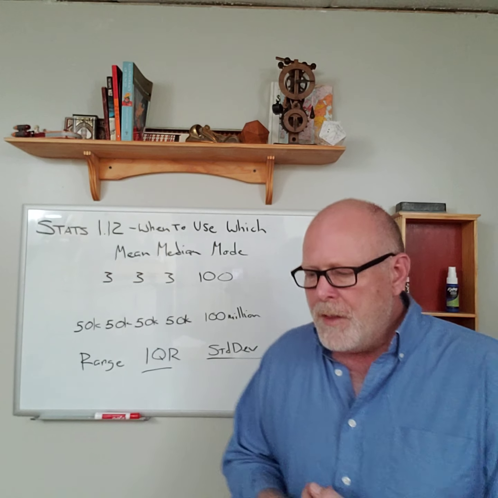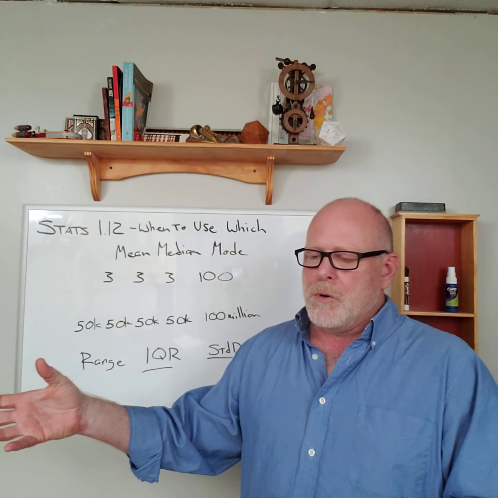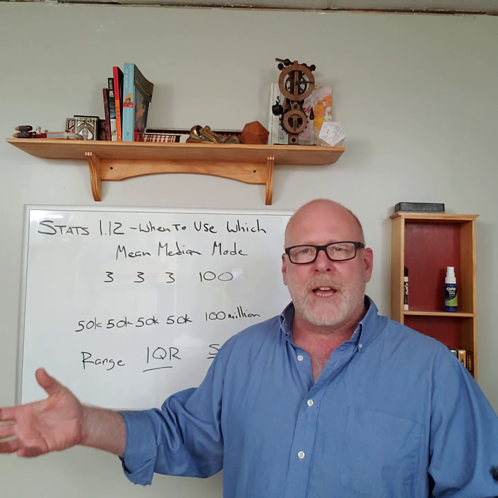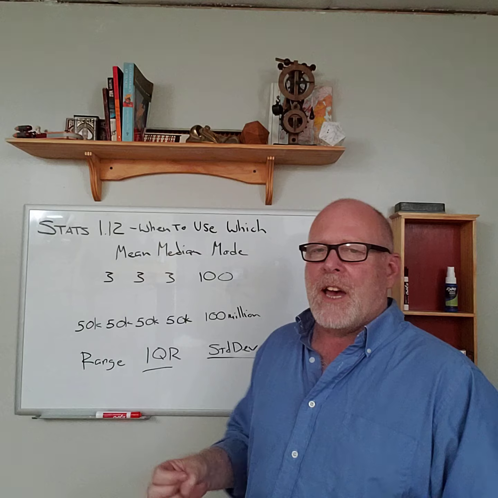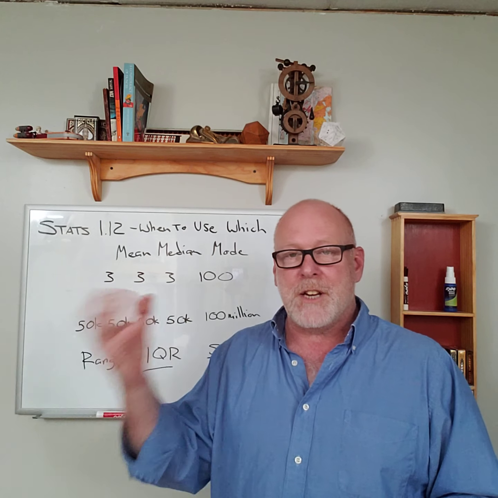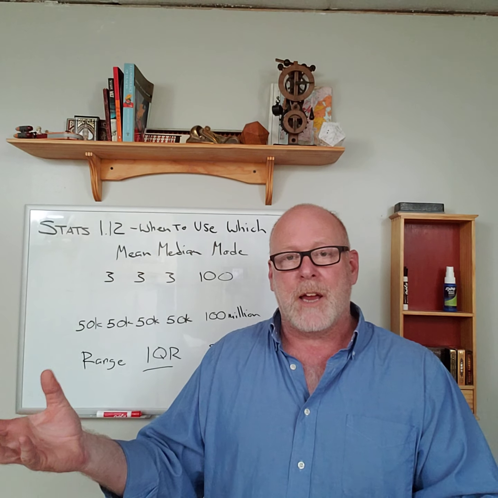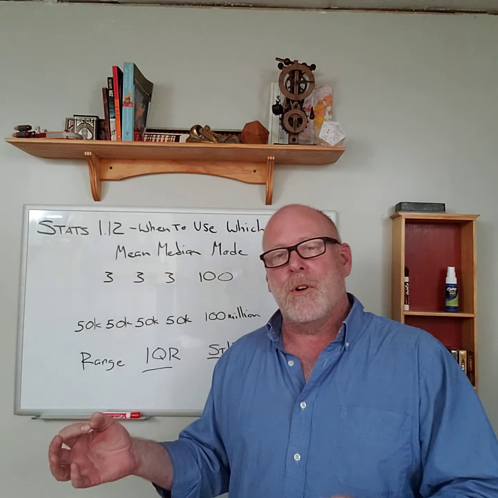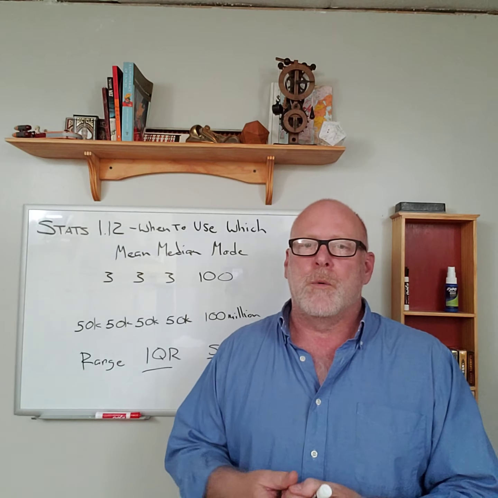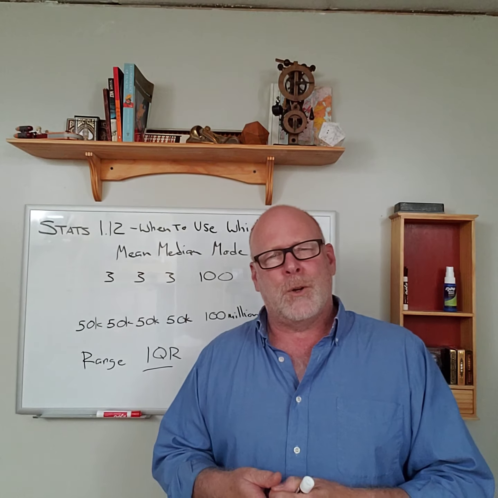If we have a bunch of people who like Chinese and a bunch of people who like Mexican, we're not going to average those together trying to do some kind of mean, right? We're going to say Chinese showed up a lot, Mexican showed up a lot. If I want to know what kind of restaurant to open in this neighborhood, I'm going to go with one of those that were the mode. Hope that makes sense.